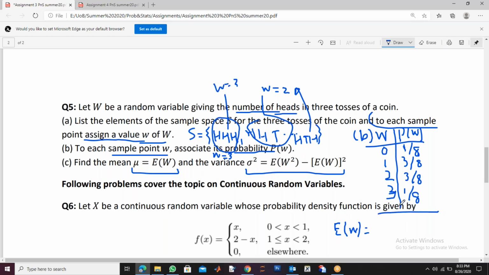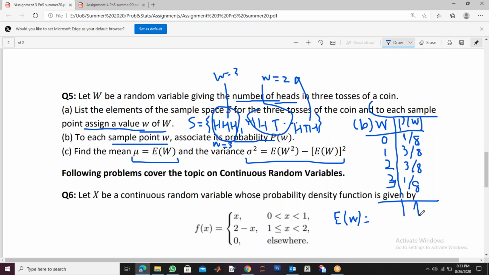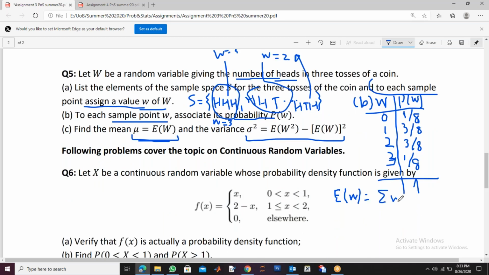So if you add all the probabilities, they should give you 1. You see, 3 plus 1 is 4, plus 4 is 8, so it should give you 1. Now for the expected value of W, the expected value of W is the summation of w times p(w). If you just multiply your random variable with its probabilities and add, this gives you the mean expectation. So you will make another column and multiply w with the probabilities of w.